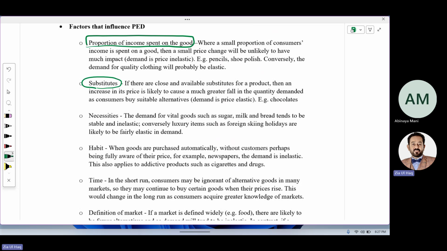Necessity. If the product is a necessity, a change in price will not affect its demand. Demand will be inelastic. Habit. If the product is a habit of people, like cigarettes, a change in price will not affect demand much, so demand will be inelastic. Time. In the short run, the demand will be inelastic, while in the longer run, demand will be affected, meaning elastic.